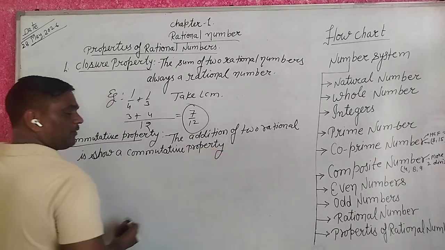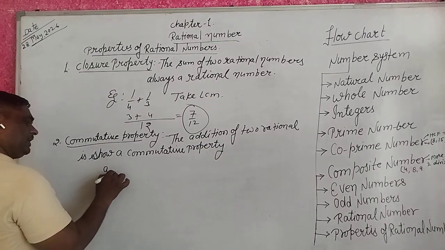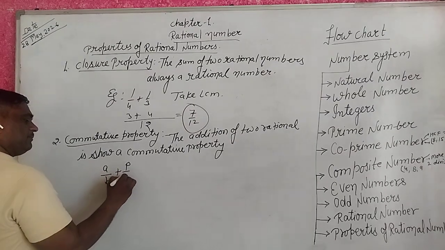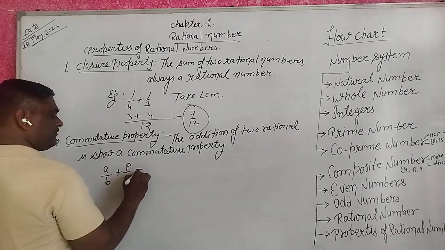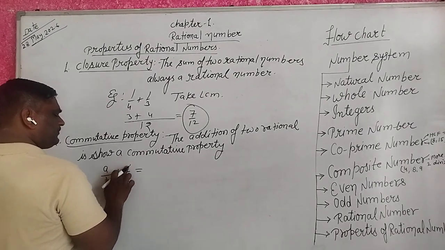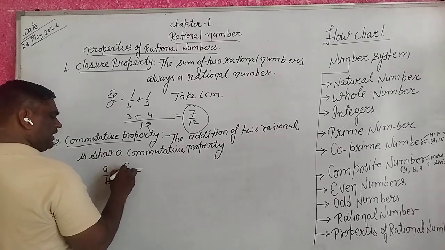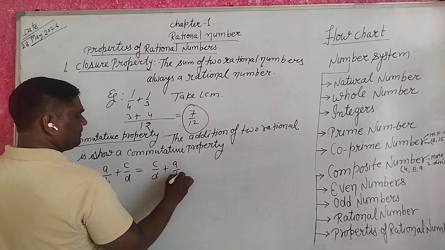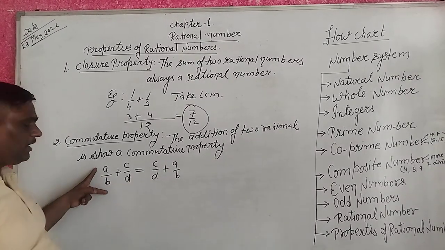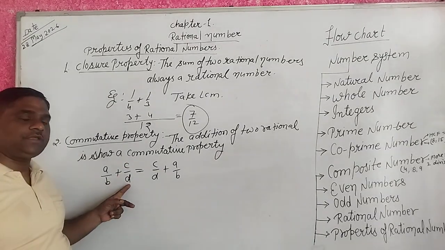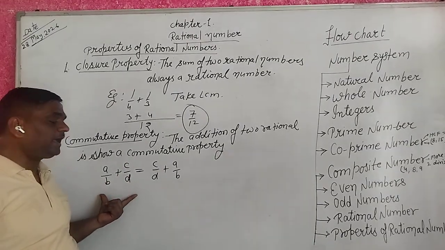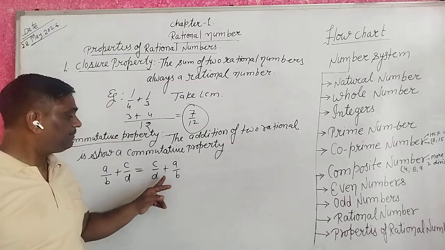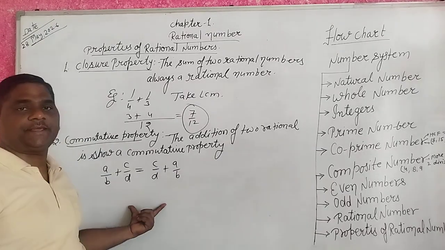Property. How? A upon B plus C upon D equals C upon D plus A upon B. If you are given two rational numbers A upon B and C upon D, when we add A upon B plus C upon D, and its reversal, C upon D plus A upon B, the result is the same.